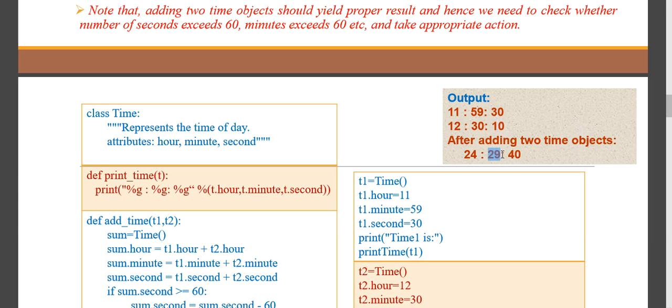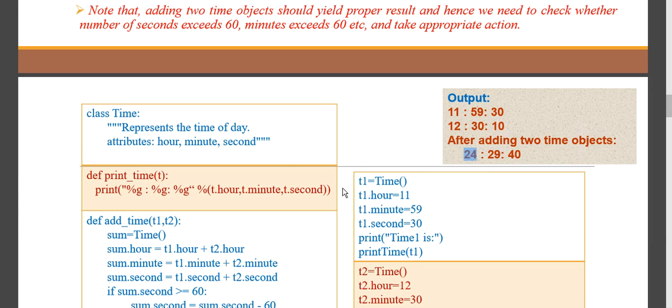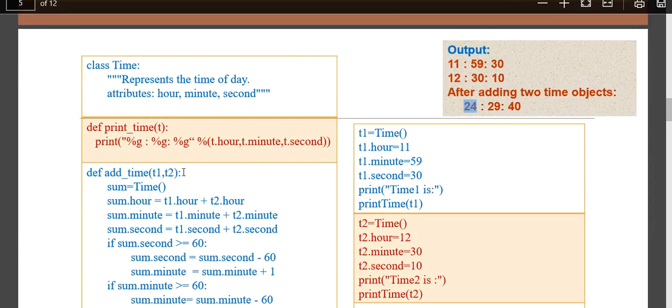So what we are supposed to do is subtract 60 from 89, that is 89 minus 60, which will be 29. So that 29 will be kept in the minutes, and the extra 60 will be added to the hours. Based on that, we will see the example of it.